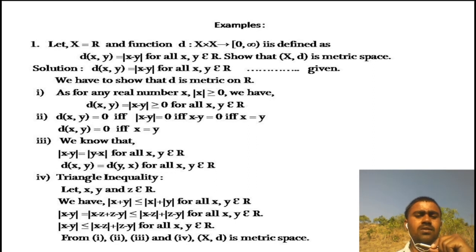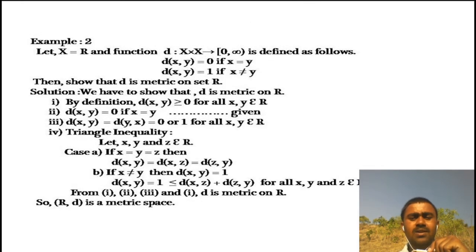Second, we know that the modulus of any real number is 0 if and only if the number itself is 0. Third is very simple, and the last is triangle inequality. But the triangle inequality here can be easily shown by using the triangle inequality of real numbers. So, it is easily shown. So, here function d satisfies all 4 properties of a metric. Therefore, the ordered pair (R, d) is a metric space.